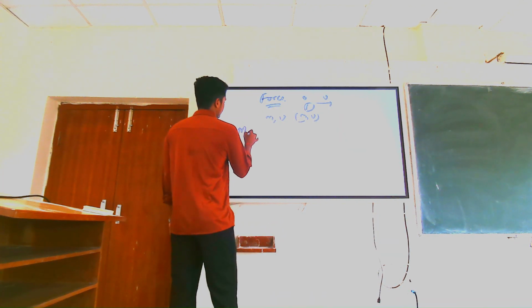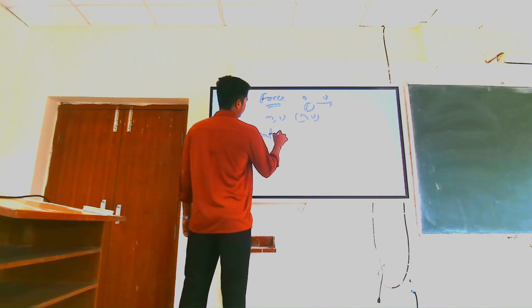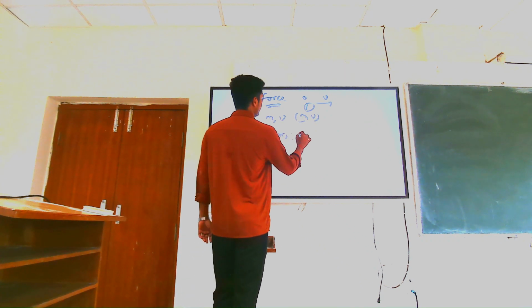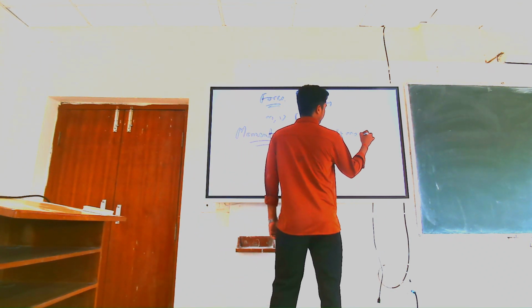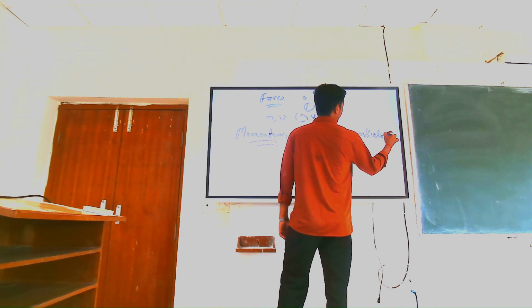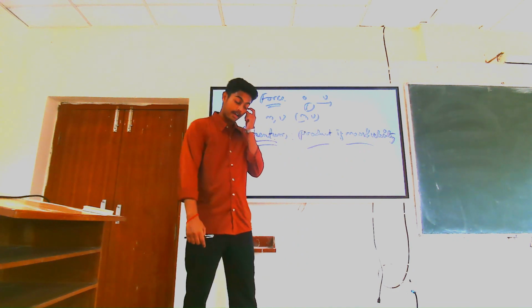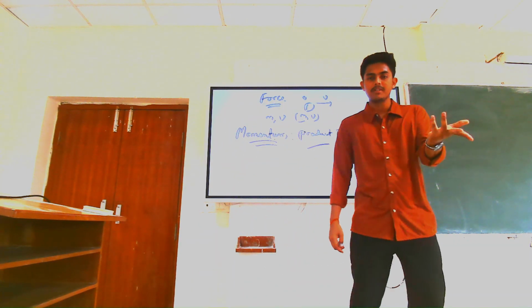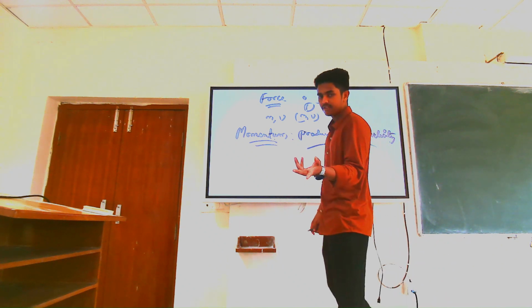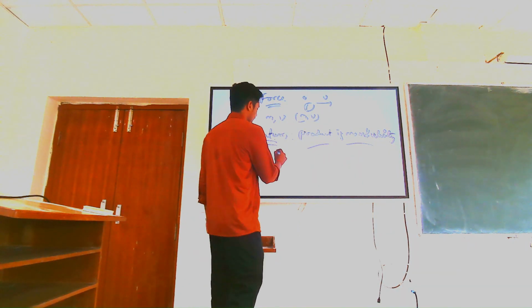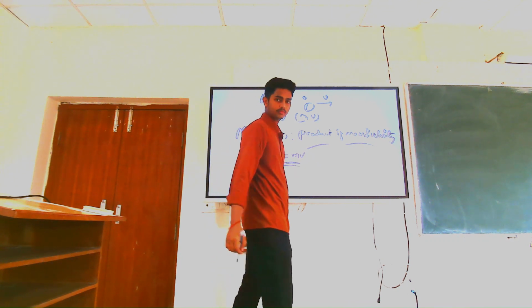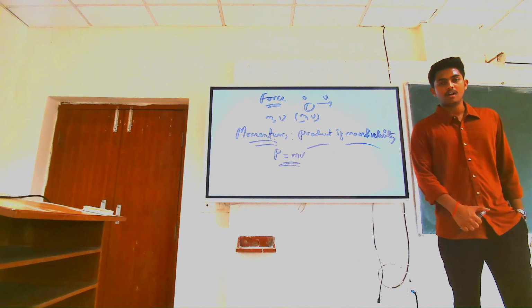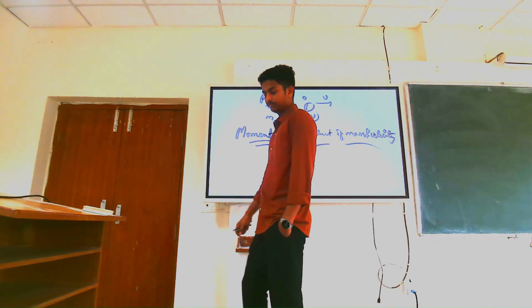So our term is momentum. Momentum is the product of mass and velocity. The product of mass and velocity is called the momentum of an object. If an object is stable, its velocity is 0, so momentum is 0. If it is moving, its velocity is, let's say, v, its mass is m, so it is denoted by p equal to mv. So momentum is mass into velocity, p equal to mv.